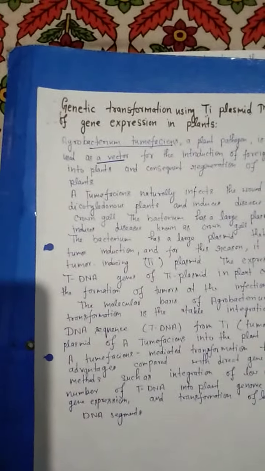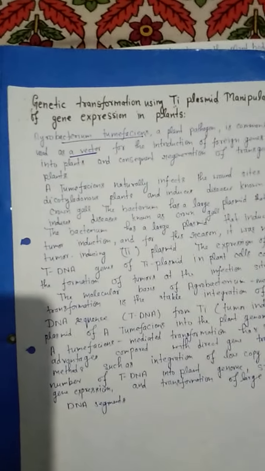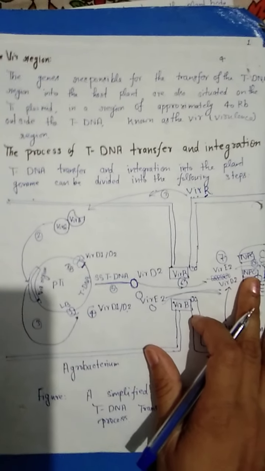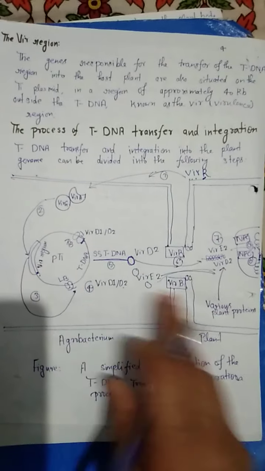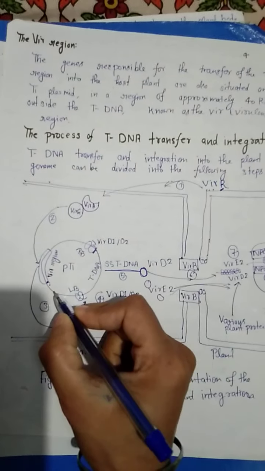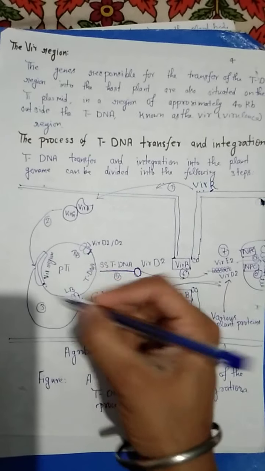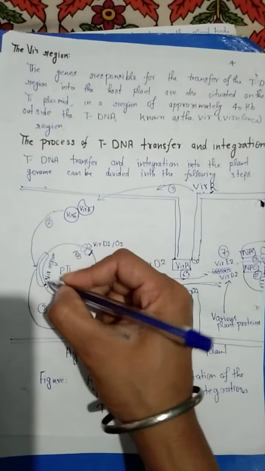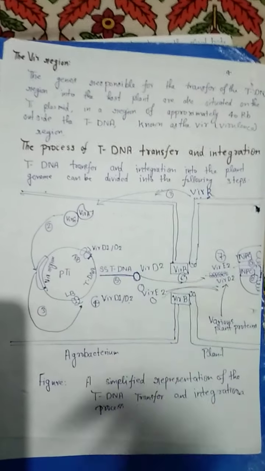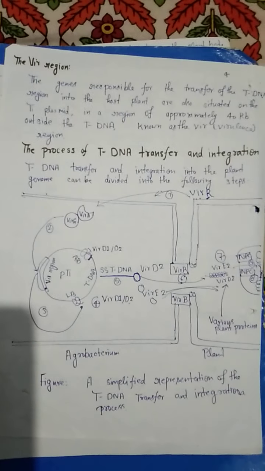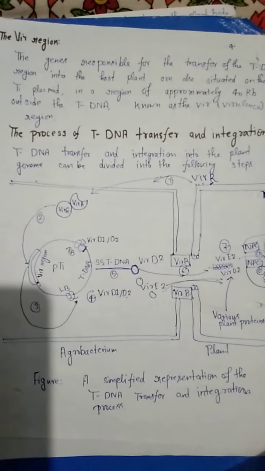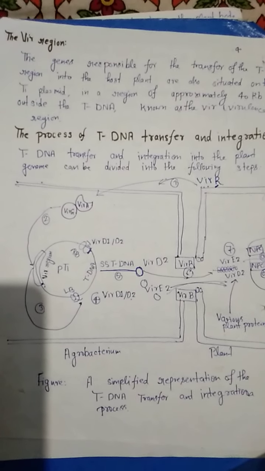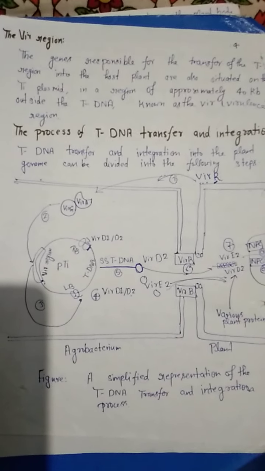So I would like to discuss how this tDNA is transferred from the plasmid to the plant cell. This circle represents the plasmid, this region is the tDNA, and this region shows the Vir region. When wounded plant cells release phenolic substances and sugars that are sensed by Vir-R, which activates Vir-G by phosphorylation.